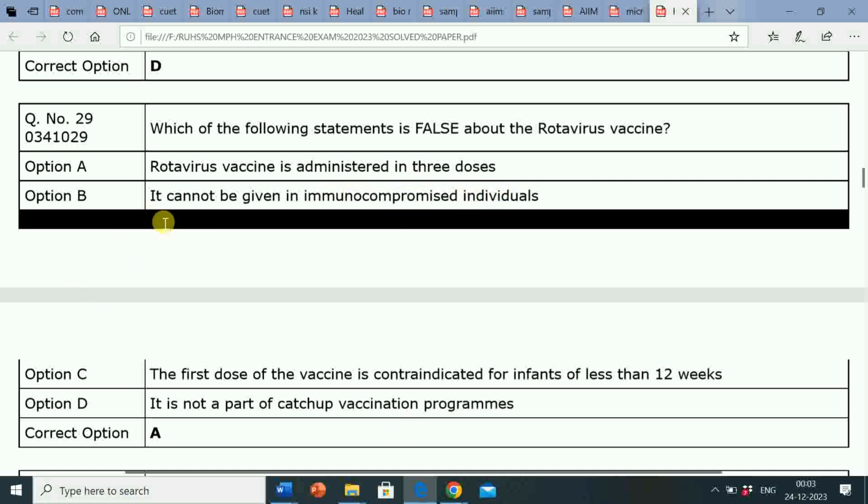Here question is, which of the following statements is false about the rotavirus vaccine? Statement A, that is rotavirus vaccine is administered in 3 doses, is false about the rotavirus vaccine.